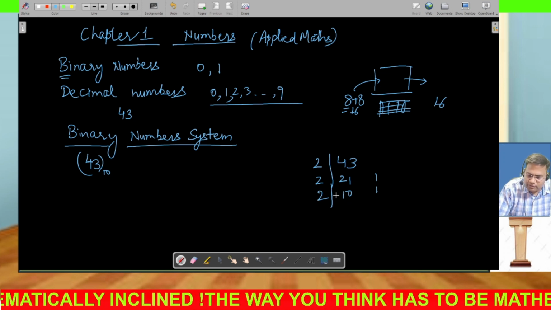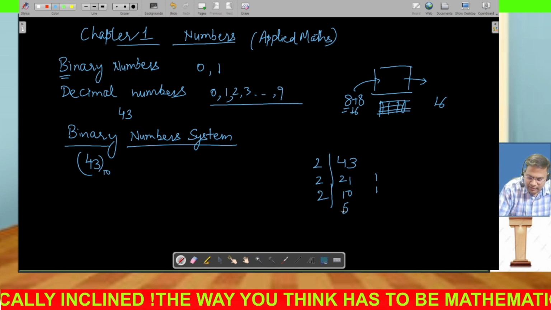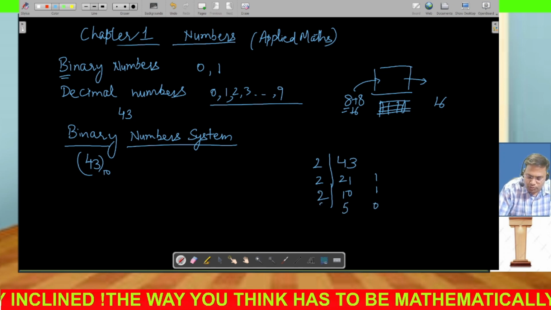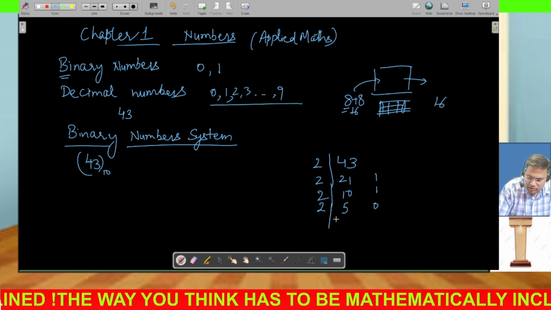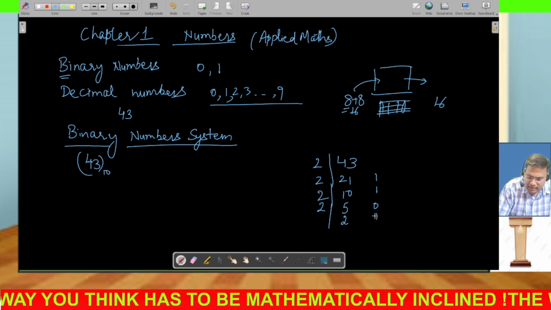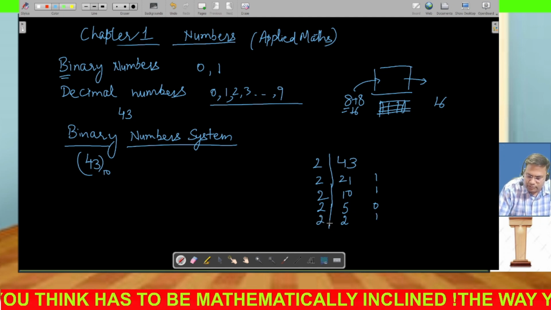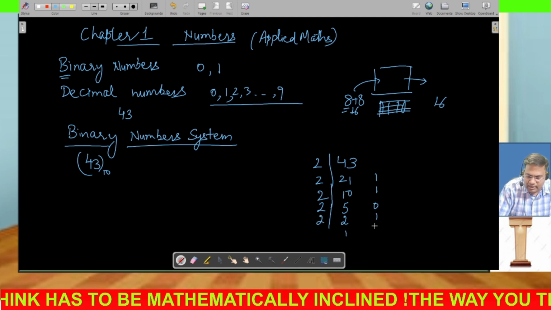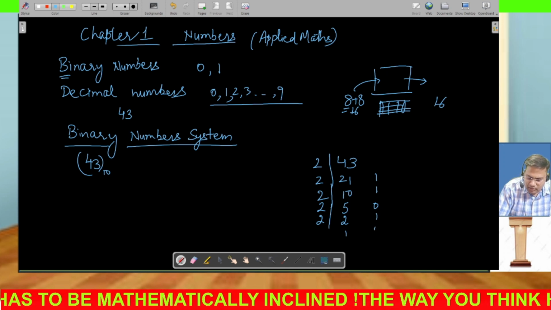Then again you do it with 5. Then it is 5 and remainder is going to be 0. Then you do 5 divided by 2 again. Then this is going to be 2, 2 to the 4 and remainder is going to be 1. If you do it by 2, then this is 1 and this is also going to be 0.